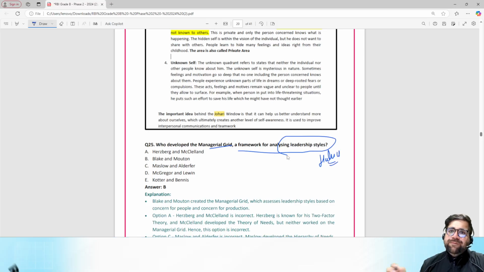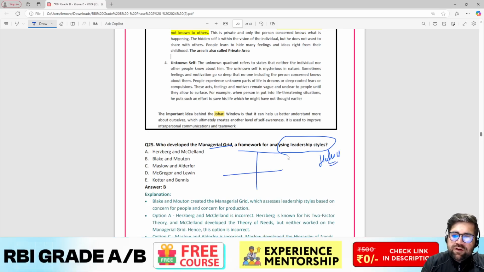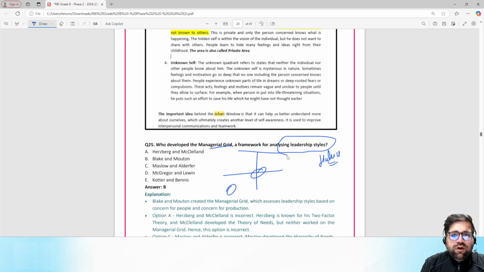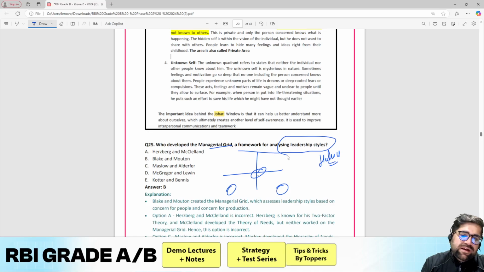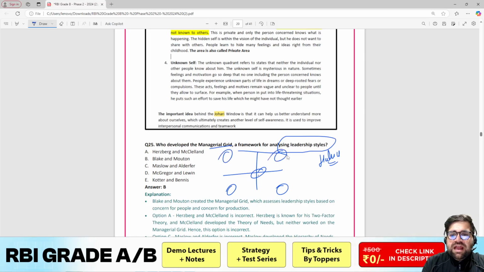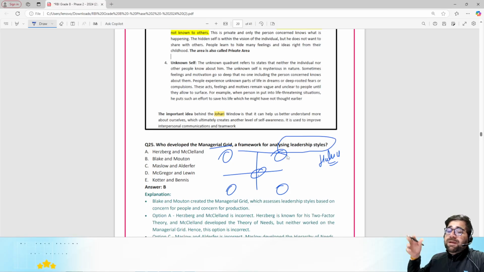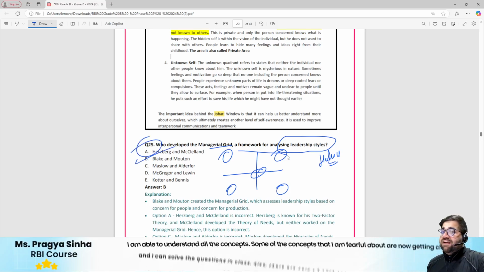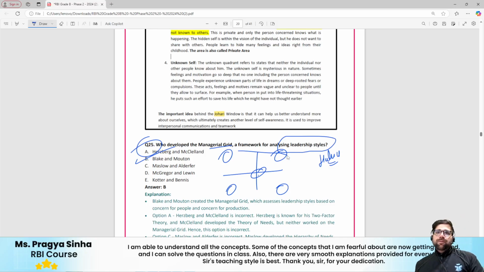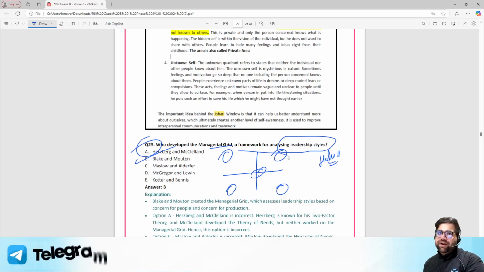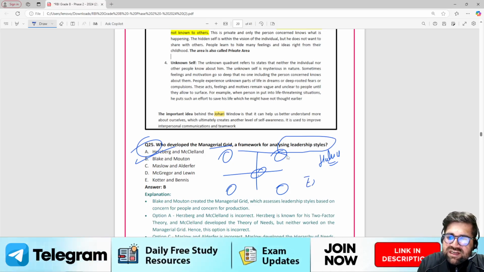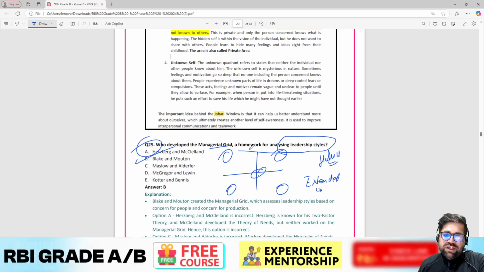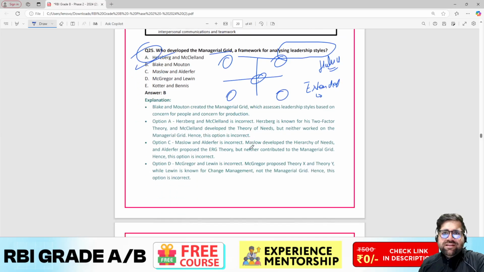Okay, Blake and Mouton managerial grid. We all know they have given you five types of leadership: impoverished or evade and elude, task management, middle of the road, team manager, and people oriented, which is your country club manager, right? So Blake and Mouton have given you the leadership grid. Many people have also contributed to the extended managerial grid. Can you let me know how many leadership styles were introduced in the extended managerial grid? Okay, question number 25, B is the correct answer, very easy.